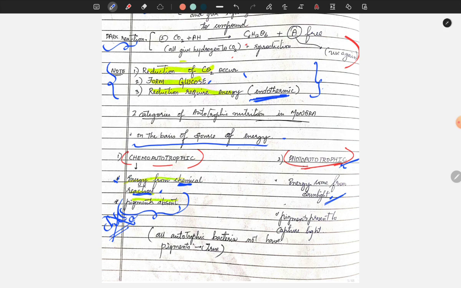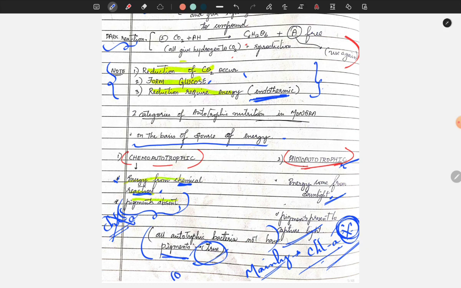Which pigment captures the sunlight? Mainly chlorophyll A. Remember, I am telling you, mainly chlorophyll A, very important. So the question is, do all autotrophic bacteria not have pigments? Chemoautotrophs are also a type of autotroph, but they do not have pigments, while phototrophs have pigments. Yes, true. It is true, guys.